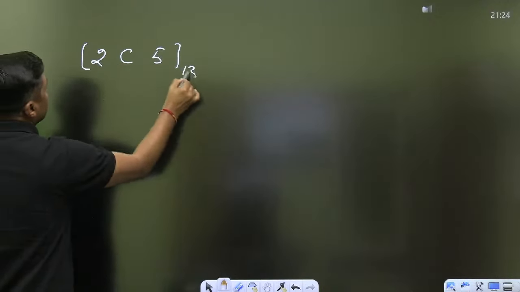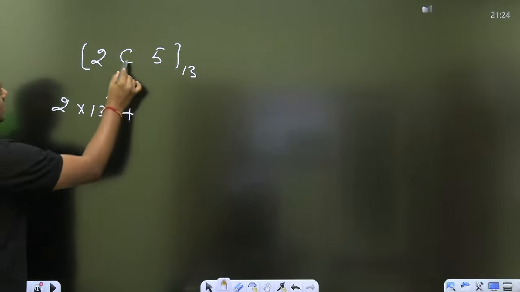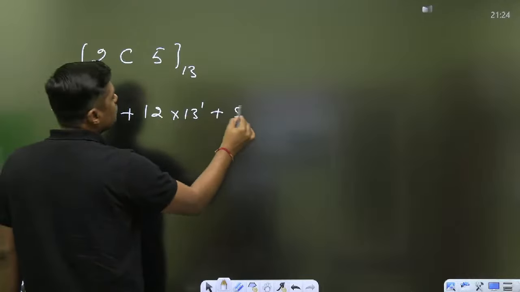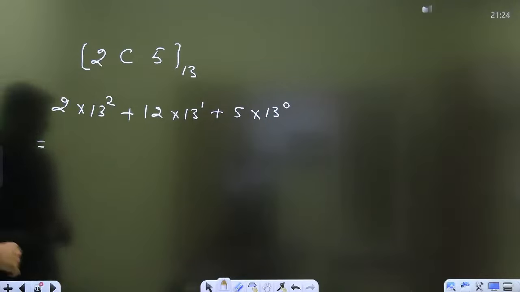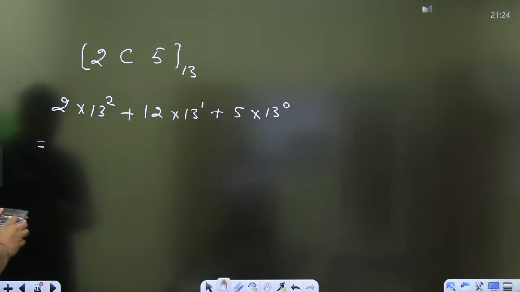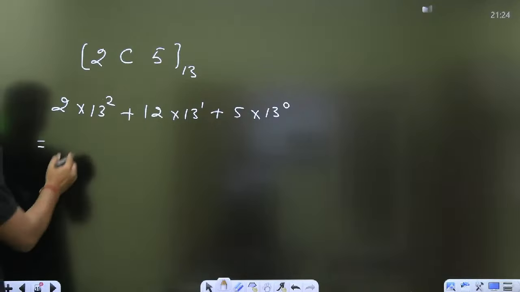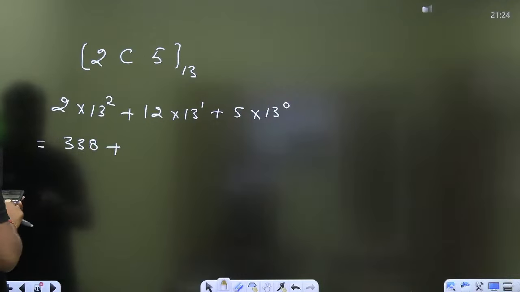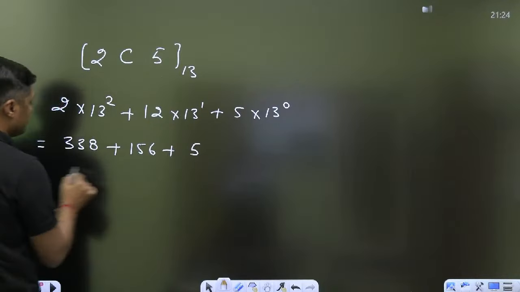Base 13. It will become 2 into 13 square plus 12 into 13 raised to power 1 plus 5 into 13 raised to power 0. Now you can find, this is 169 into 2, 338, plus 12 into 13, 156, plus 5.